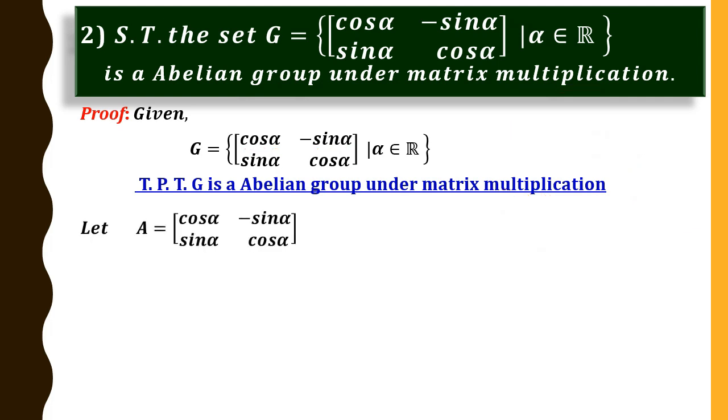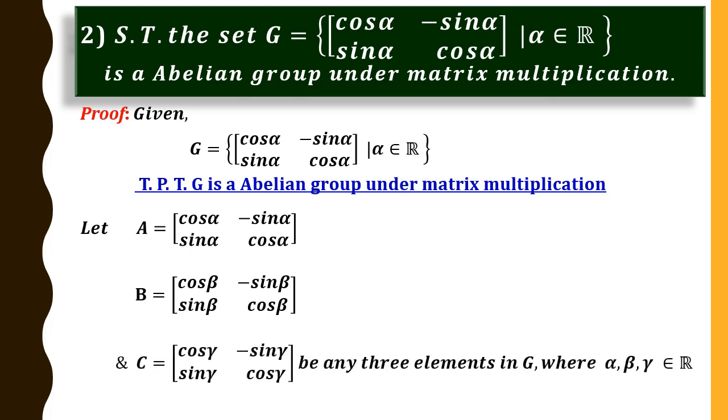Okay, we shall consider 3 elements in G. Let A be the matrix containing cos alpha, minus sin alpha, sin alpha, cos alpha. Similarly, matrix B containing cos beta, minus sin beta, sin beta, cos beta. And matrix C is cos gamma, minus sin gamma, sin gamma, cos gamma. So let these be 3 elements in G. What are alpha, beta, gamma? They are real numbers. Okay, now we shall verify the closure law.